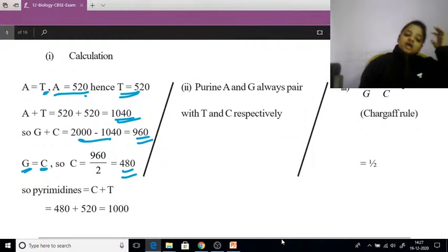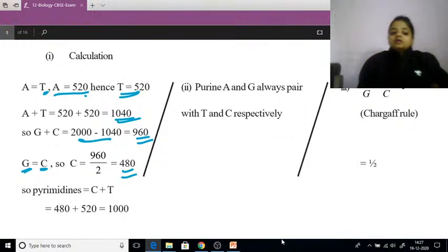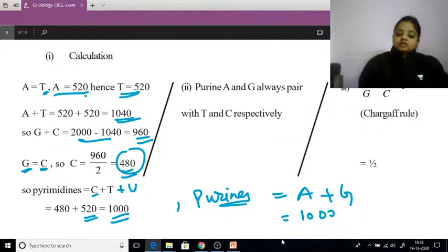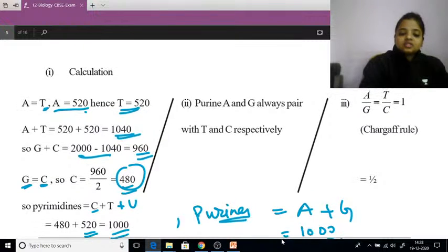Okay. Now pyrimidines. You can see that there are two types of pyrimidine, cytosine and thymine, plus uracil can also come here if it is asked for RNA. And how many purines are there? Purines are adenine and guanine. Okay, so do the calculation. C is 480. How much was thymine? 520, that is 1000. If pyrimidine is 1000, then purine will also be 1000. Then and only then can it sum up to 2000. Okay, and we can also solve it with the help of the Chargaff rule.